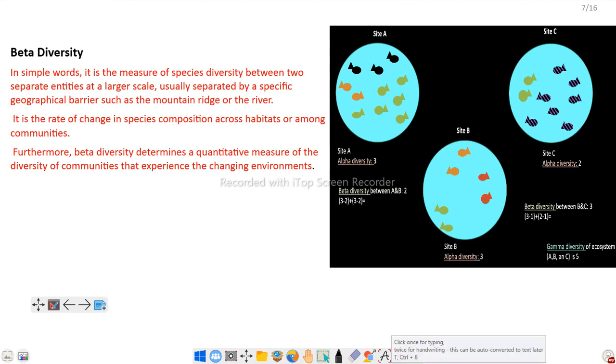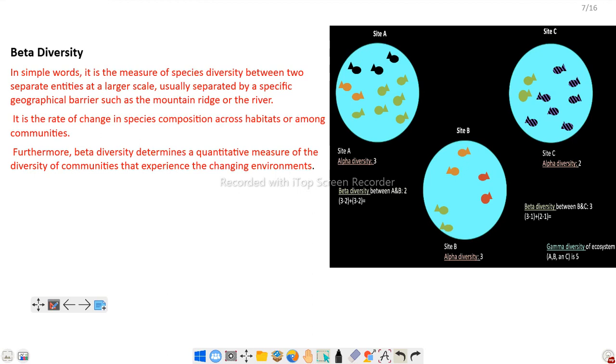It is the rate of change in species composition across habitats or among communities. If we take the example of 2 different geographical areas and compare, we find changes in species. Here in site A, 6 green are there, and in site C or B, 2 green, here also 2 green.